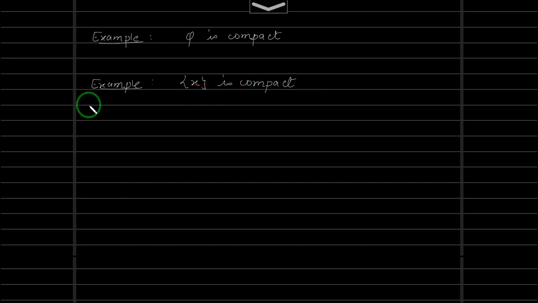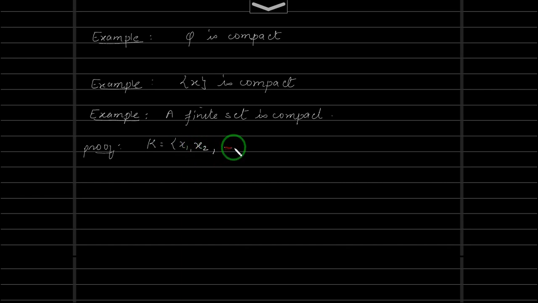Okay, and you can extend this and say that a finite set is compact. In a topological space, if you take any topological space, a finite set is compact. Why? Let us prove this. Proof. Let us take K to be a finite set, say x1, x2, up to xn. Okay. Now let us take a cover for this.